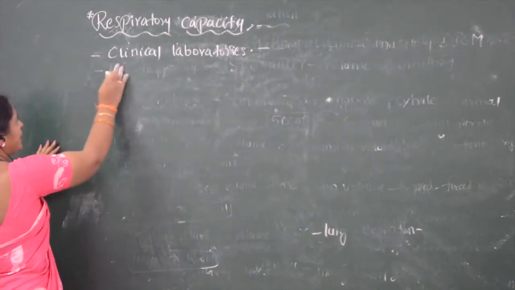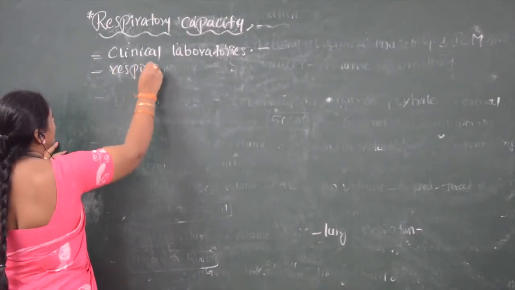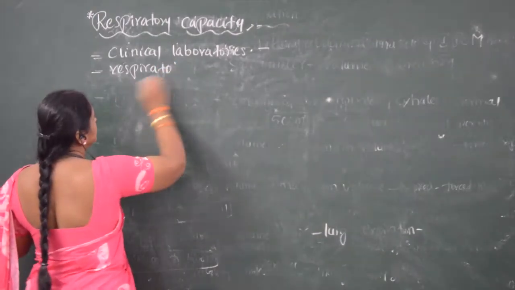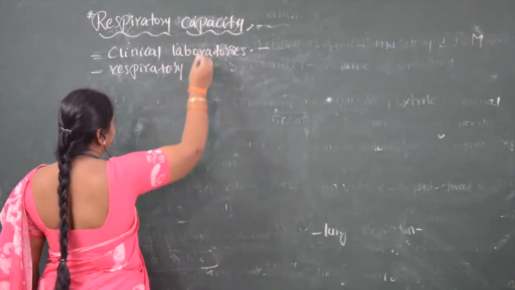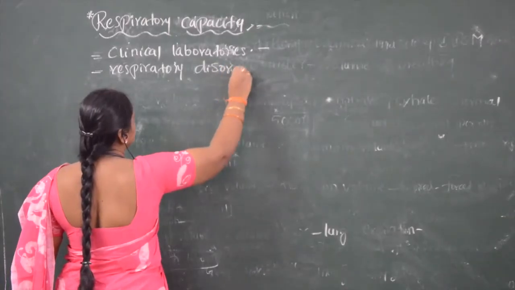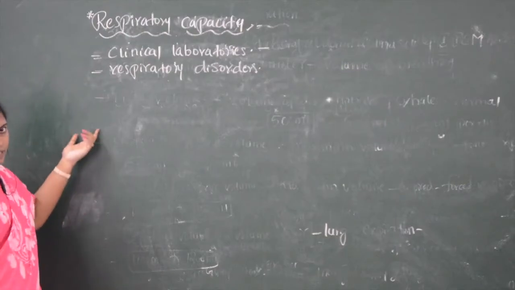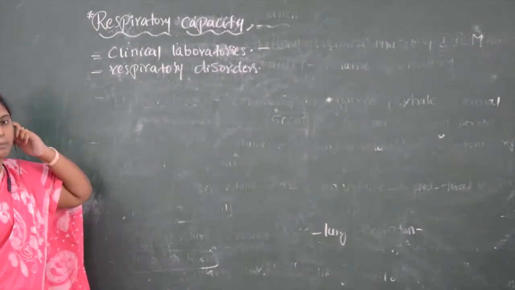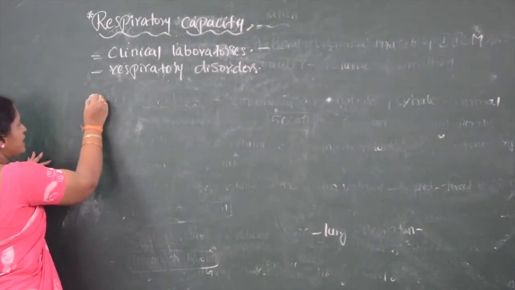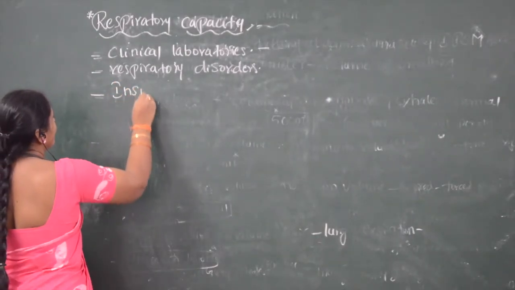The use of respiratory capacity is to find out respiratory disorders. So respiratory disorders can be found in clinical laboratories by extracting the respiratory capacity. So we will see what the respiratory capacities are. The first respiratory capacity is inspiratory capacity.